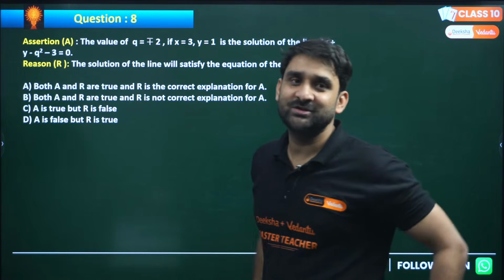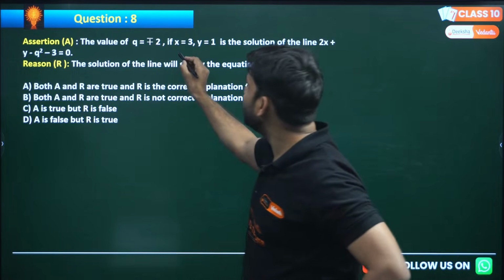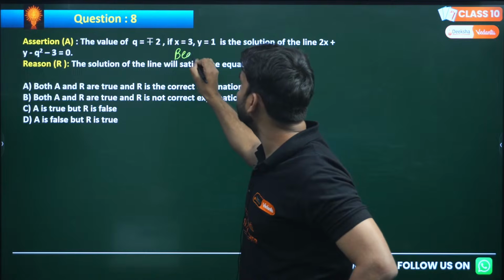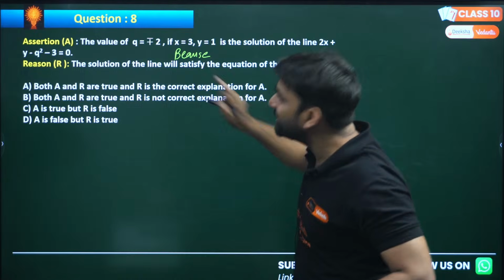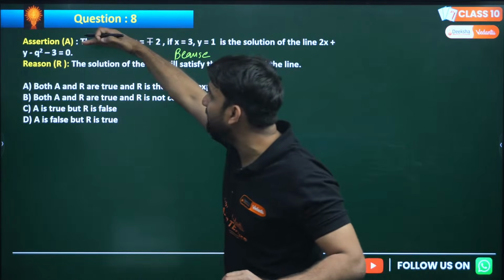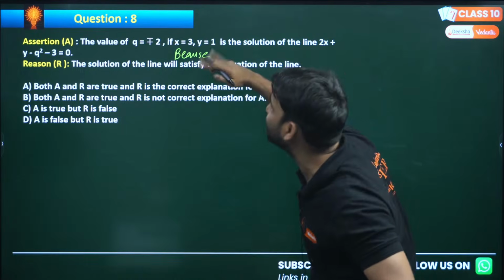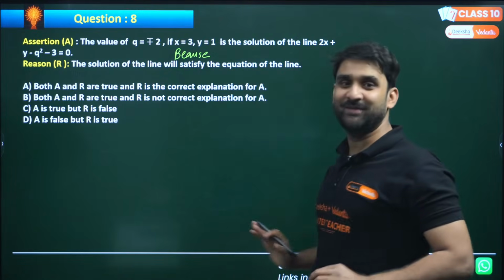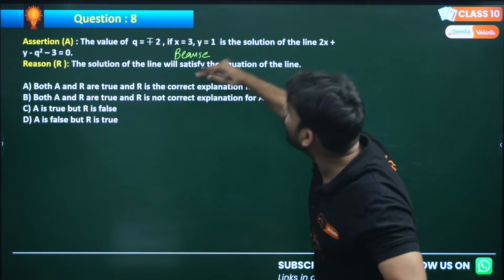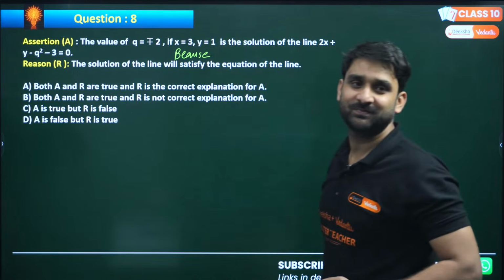Whenever an assertion-reason question comes up in front of you, always put 'because' in between assertion and reason. Because assertion is based on reason. You can read the statement: this, because this. Read the statement assertion, because this. Come on, read this statement, because, kyunki, because of this.